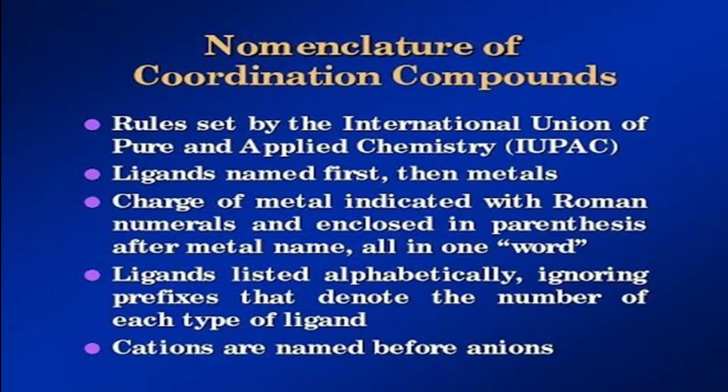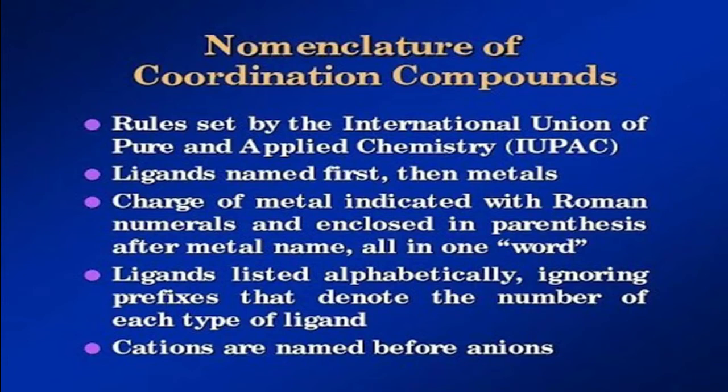All the points I will be explaining in Tamil also, so watch this whole video. Ligands are listed alphabetically, ignoring prefixes that denote the number of each type of ligand. It means there may be heteroleptic complexes, where more than one ligand is present.